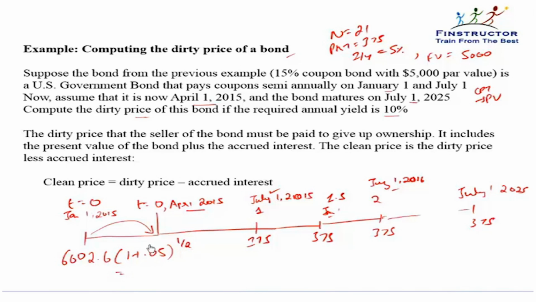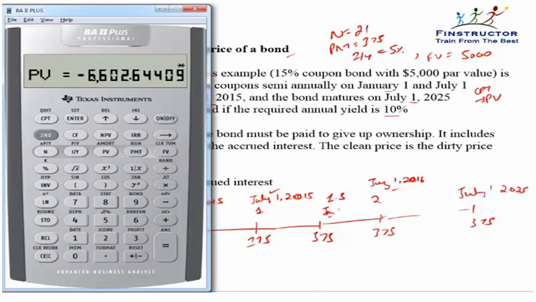This value finally will be the dirty price of the bond, which comes out to be 6602.64. We'll store this in the memory register 1. We'll compute 1.05 to the power 1 by 2 multiplied by recall 1.